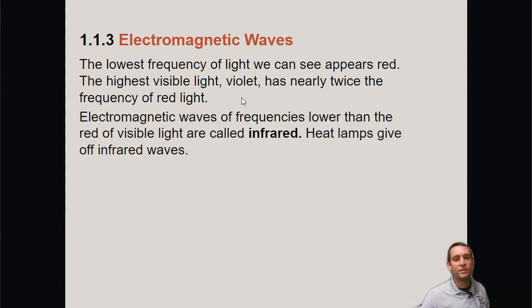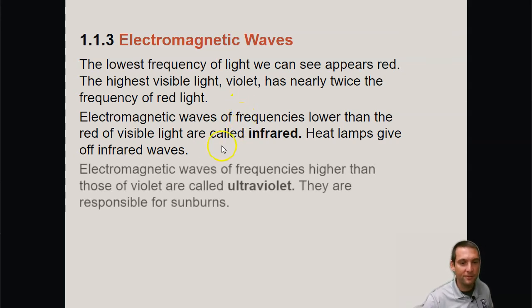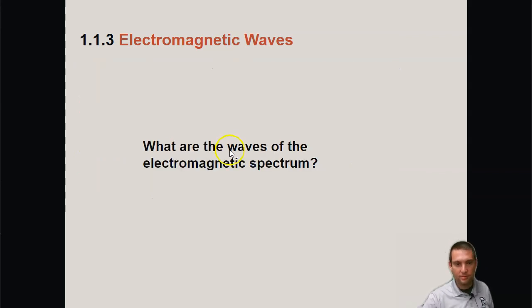Electromagnetic waves of frequencies lower than red of visible light are called infrared. Infrared is to the left of red. Heat lamps give off infrared waves. Meanwhile, electromagnetic waves of frequencies higher than those of violet are called ultraviolet. They are responsible for sunburns.